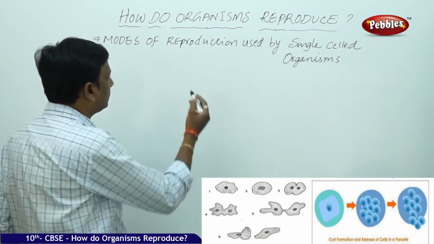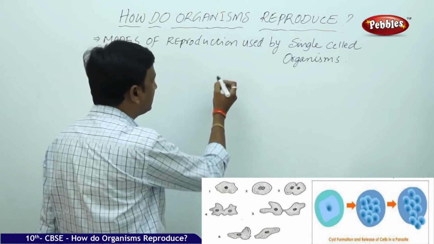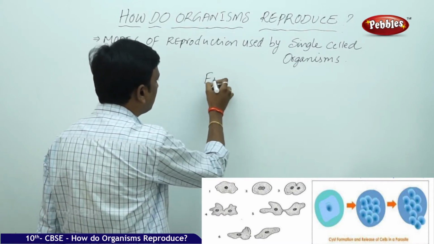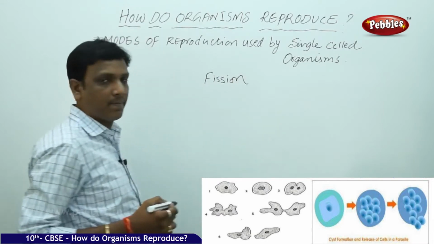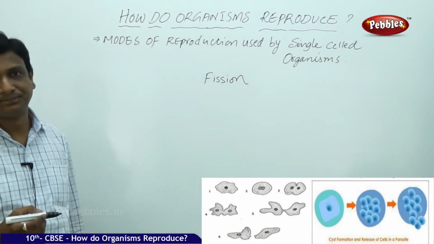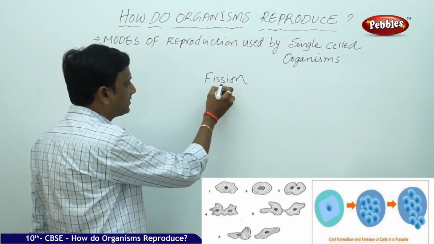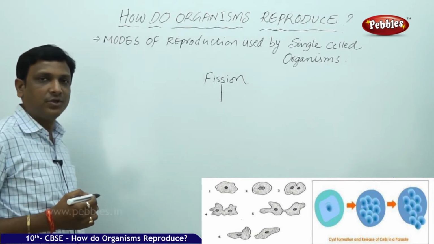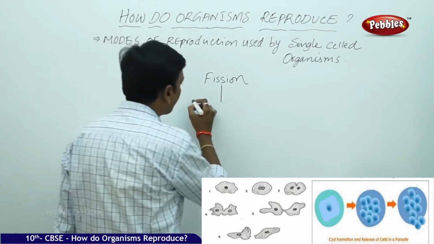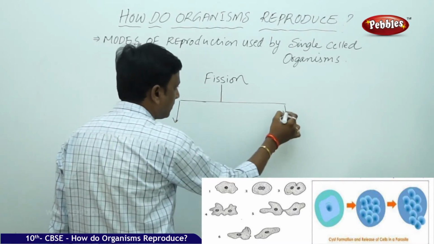The major mode of reproduction used by single-celled organisms is fission. It is an asexual mode of reproduction, meaning that from a single cell, the production of new organisms takes place. The fission is of two types.